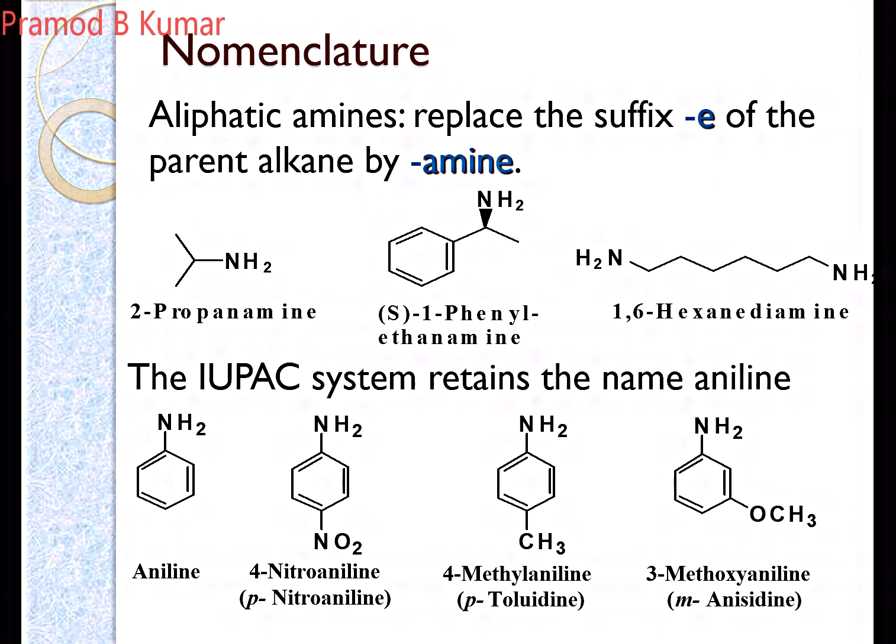So remember these common names. Whatever is written below is the common name. If there is a methyl group at the 4th position, you should know that it is para-toluidine. These common names are usually used in your day-to-day studies. So if they say para-toluidine, you should know there is a methyl group at the para position along with an amino group. If it is an ortho, meta or para-anisidine, you should know the methoxy group is at the 2nd, 3rd or 4th position relative to the amino group in the benzene ring. So this is the nomenclature. Please remember these names. They are very important.